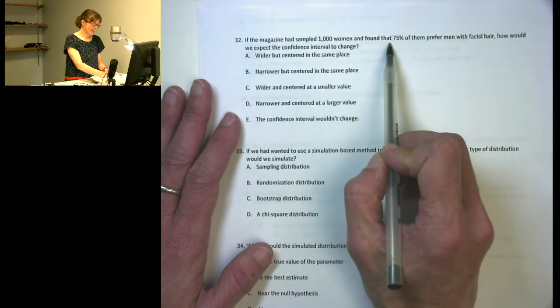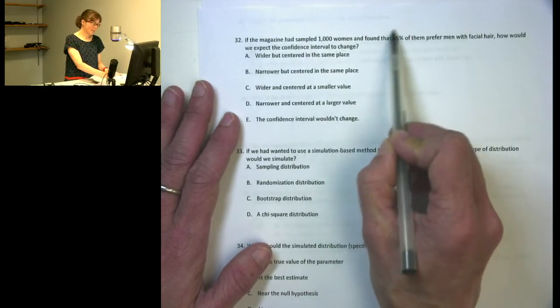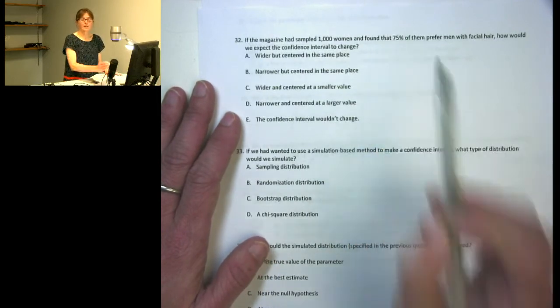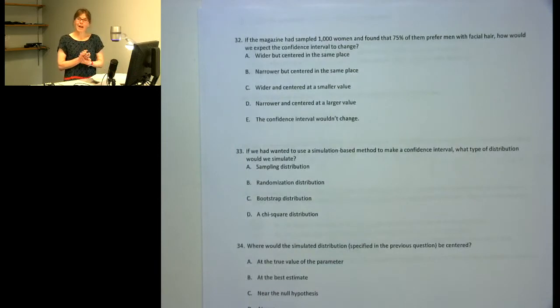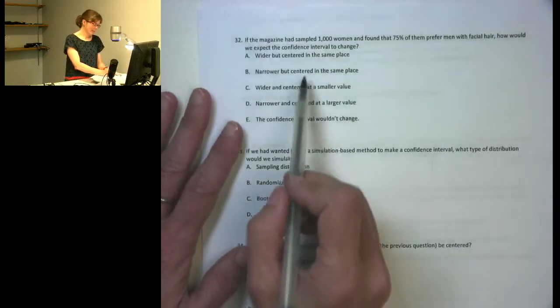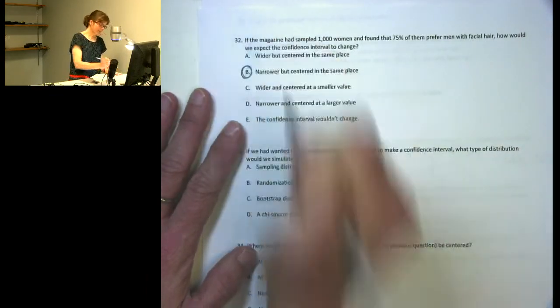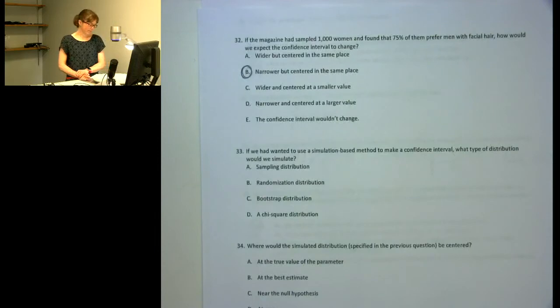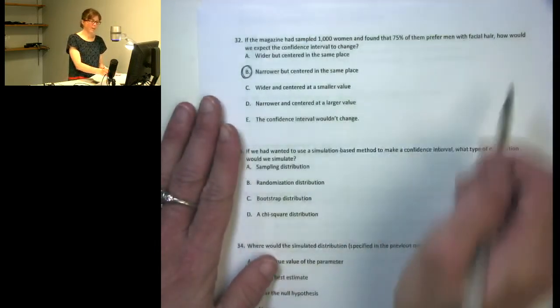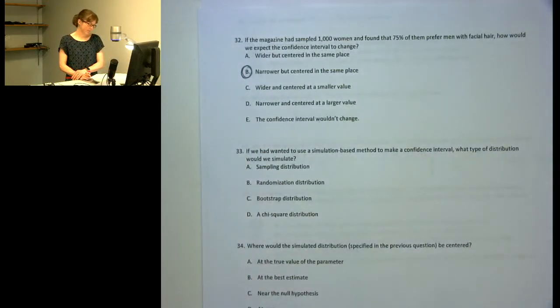Second thing we can think about is that, if the sample proportion is still 75%, the center of the confidence interval is going to be at that sample proportion. So it's going to be centered in the same place, but it's going to be a narrower interval. And you can even check that if you want to by recalculating the confidence interval.